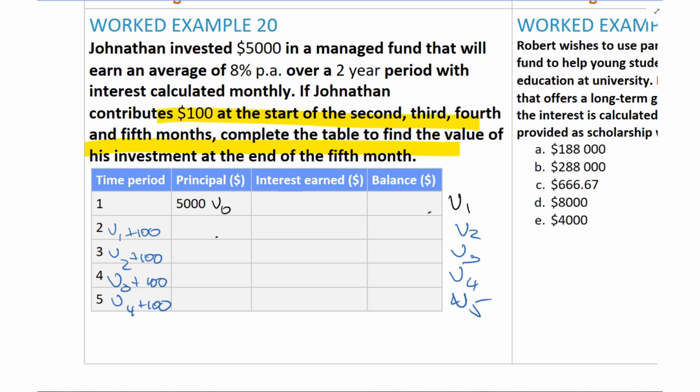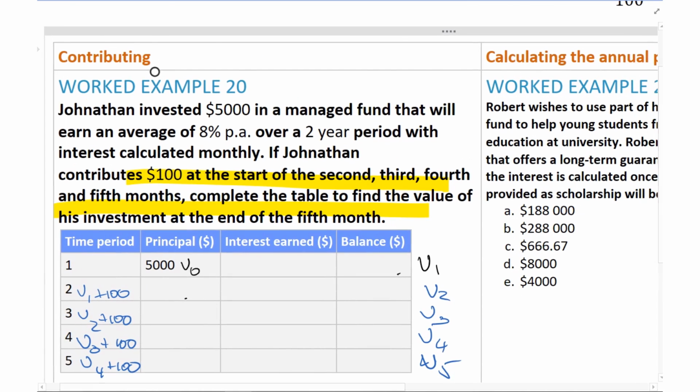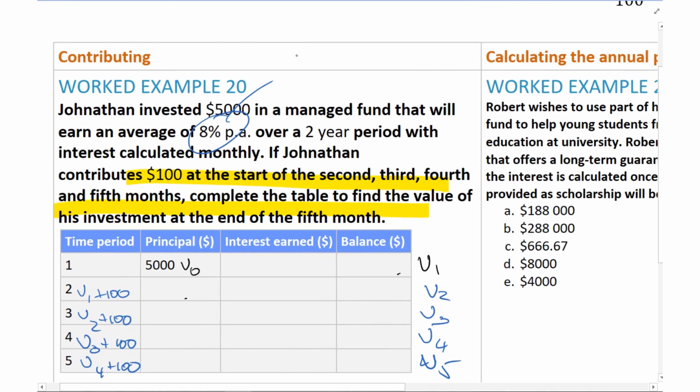Okay, so how do we calculate the interest? Well, let's have a look. We're going to say 8% per annum. Let's convert that to a decimal first. That's 8 divided by 100, which gives me 0.08. Now I want it calculated monthly, so I want to know how much interest I'm paying per month.